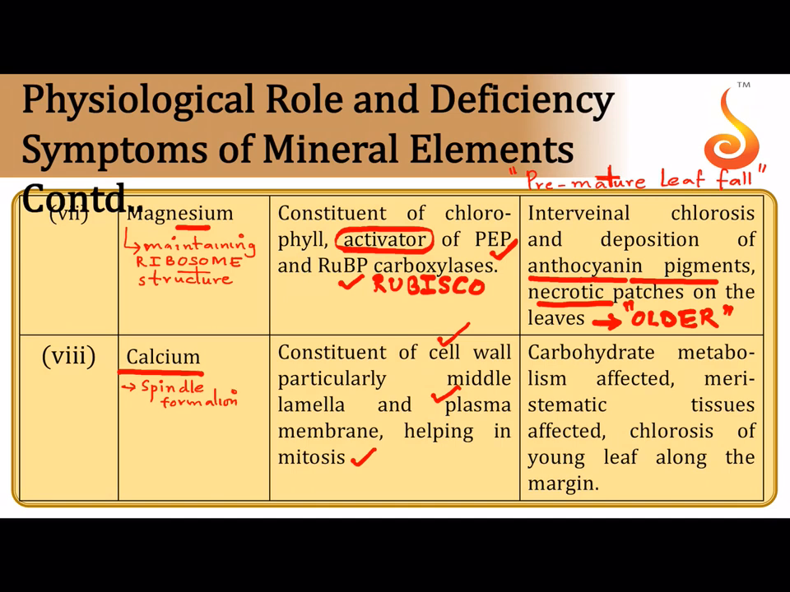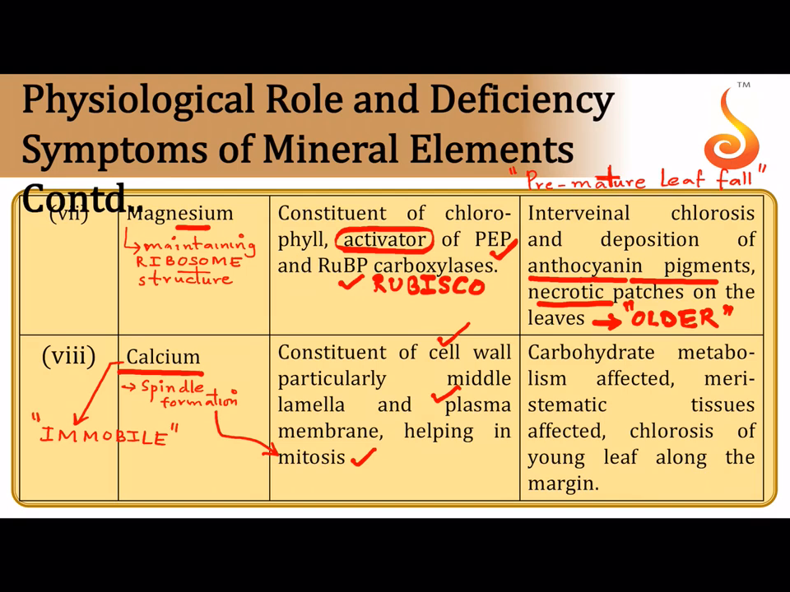So it maintains the spindle apparatus or helps in spindle formation, which has a direct consequence on the process of cell division, which is nothing but mitosis. Like I said, it regulates the functioning of the plasma membrane. It is a constituent of the cell wall as well as the middle lamella. Just like sulfur, calcium is also immobile. Once it is present in the cell, it becomes a structural part of the cell.